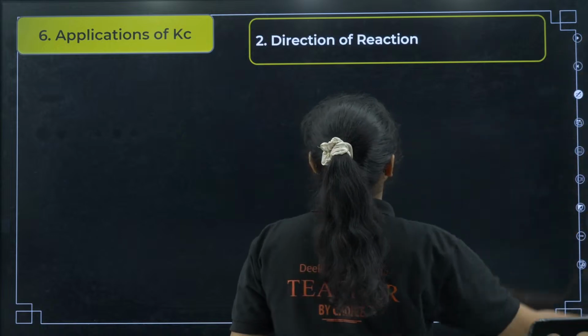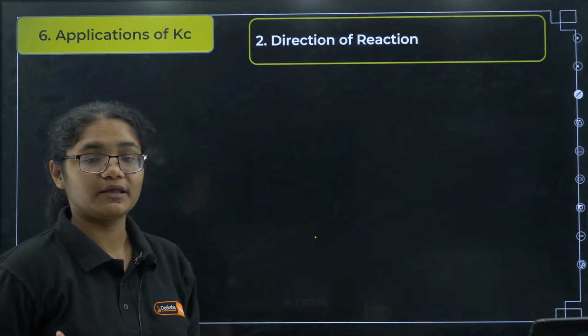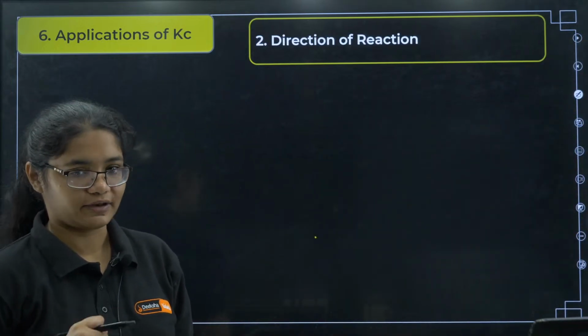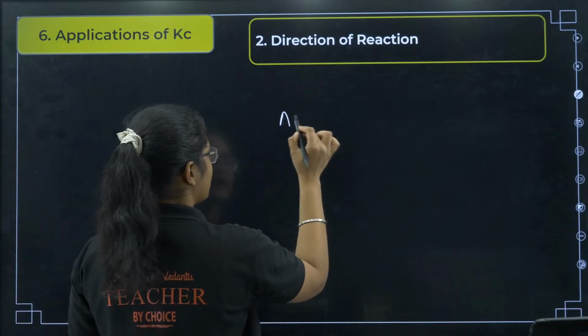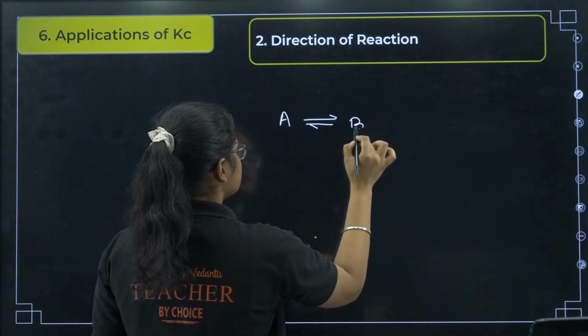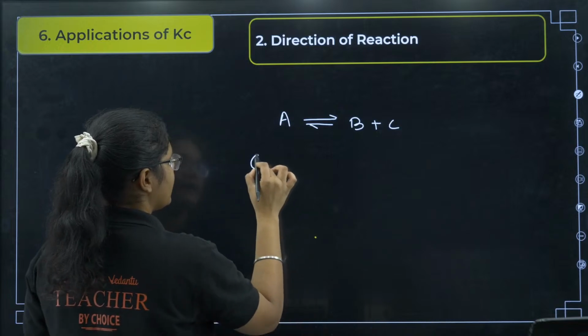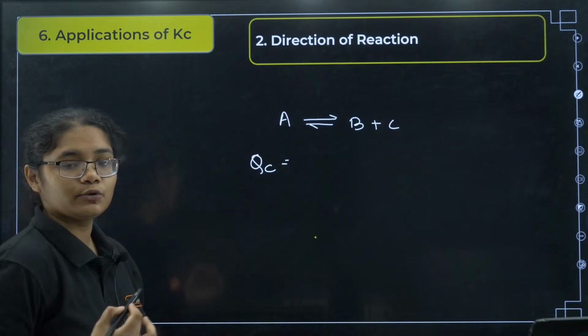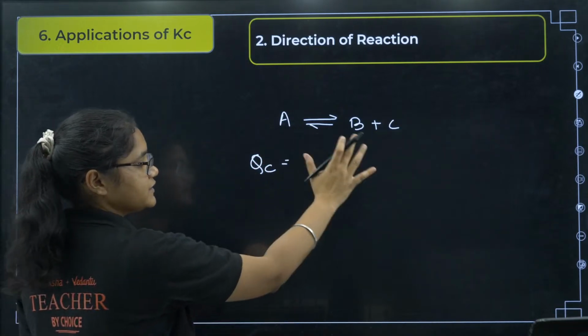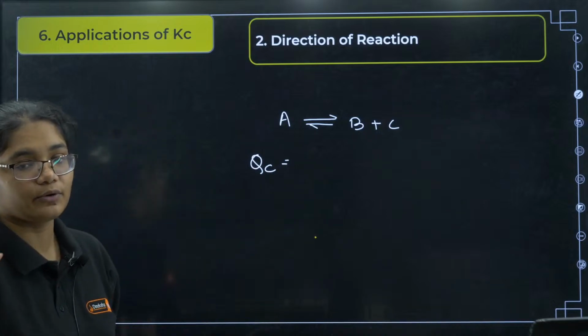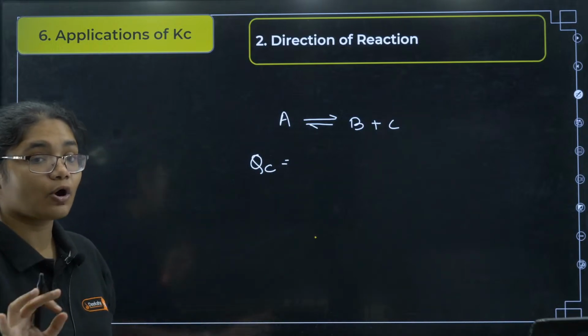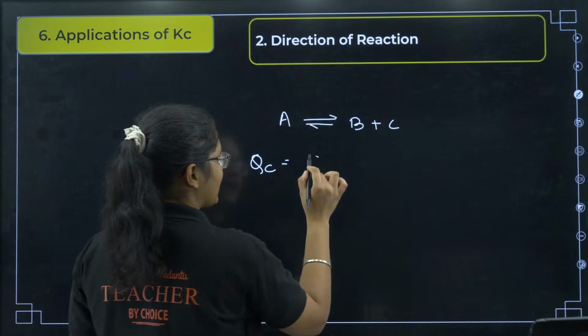Now how can we use the equilibrium constant to predict the direction of reaction? Suppose the reaction is A gives me B plus C, and at any point of time you can calculate QC. QC means the concentrations are anything except the equilibrium concentrations, the reaction is not at equilibrium. At that time we calculate QC.